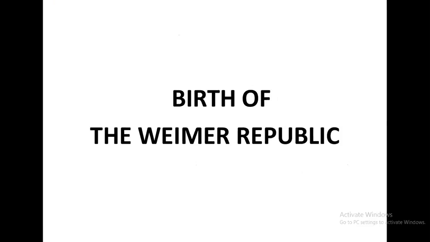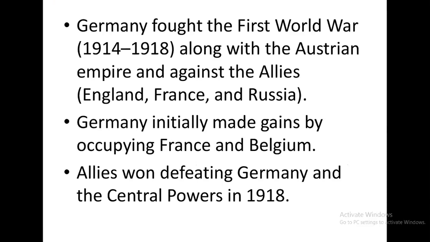Now let's start with our first topic, birth of the Weimar Republic. Now here, what is the Weimar Republic? Germany fought the First World War, 1914-1918, along with the Austrian Empire and against the Allies. Allies means England, France and Russia together. So Germany fought the First World War with the Austrian Empire against the Allies.